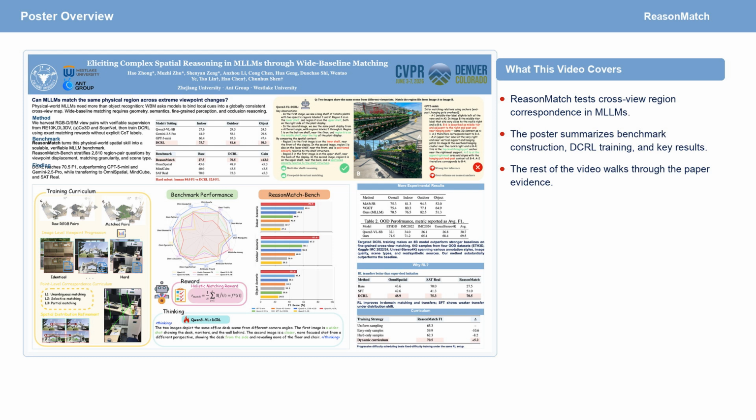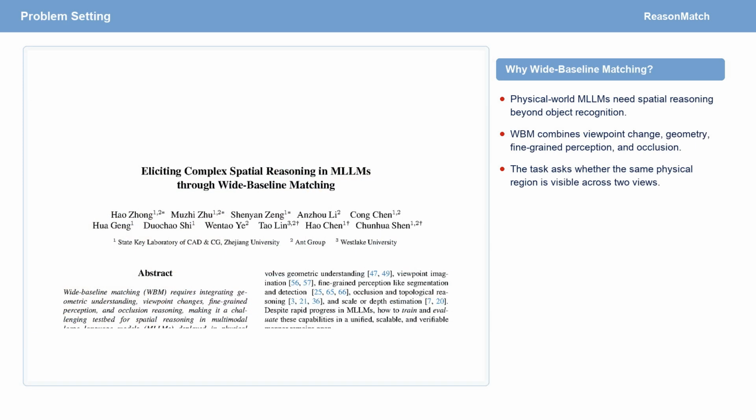A robot, an embodied agent, or a visual assistant cannot rely only on object names or captions. It must understand how the same scene element appears from different views, under occlusion, partial overlap, repeated structures, and local distractors. We study this through wide baseline matching.